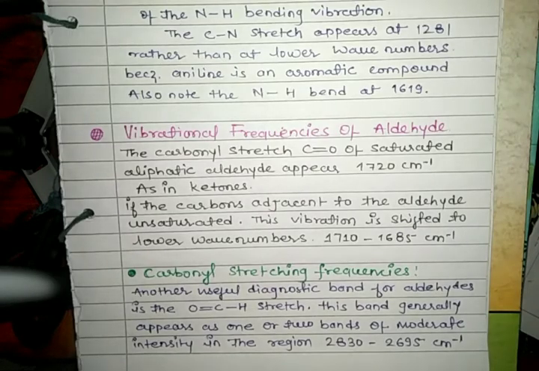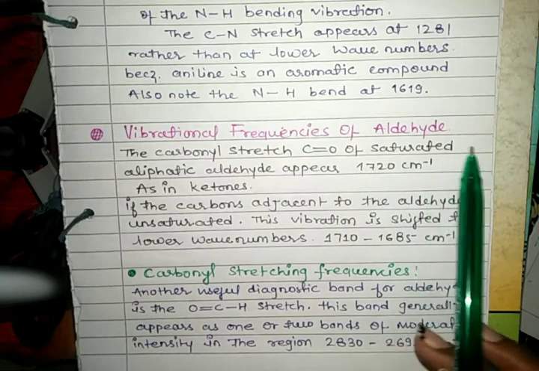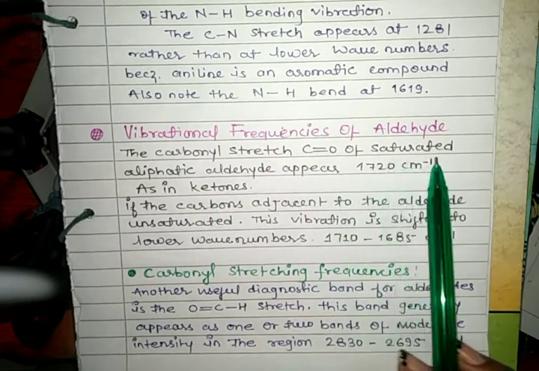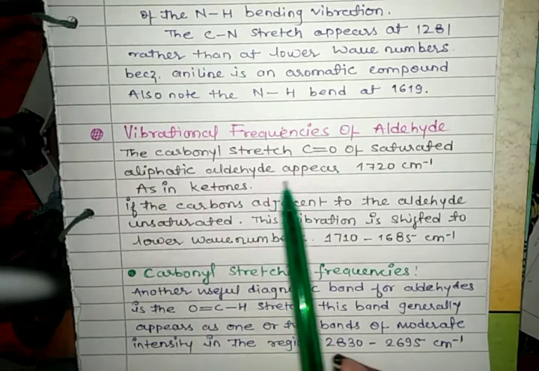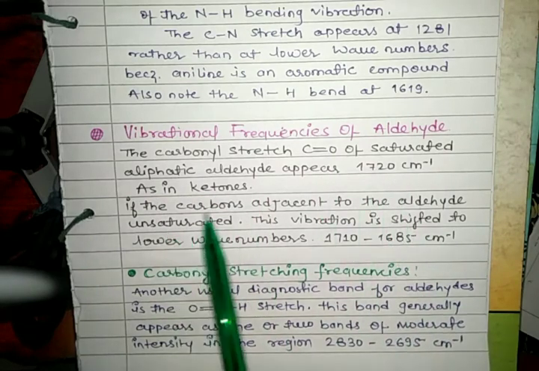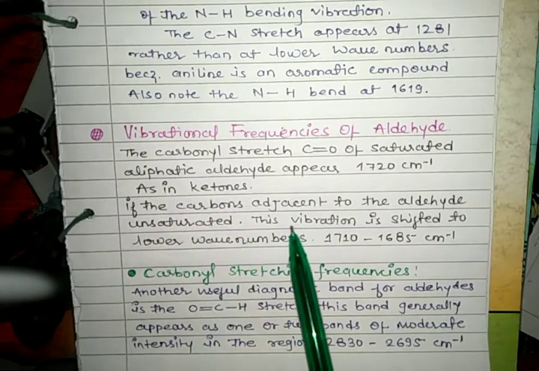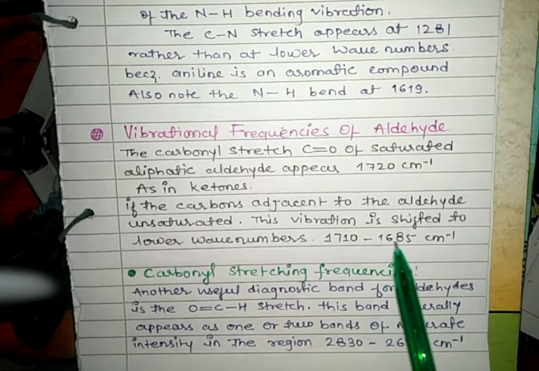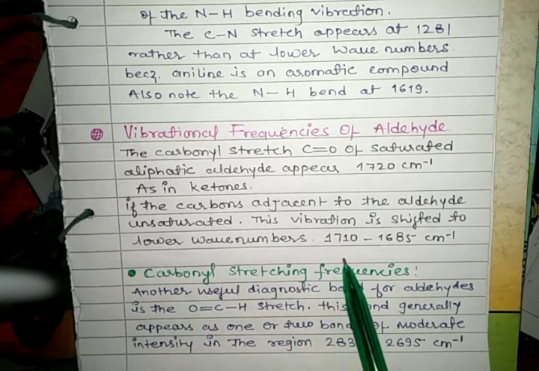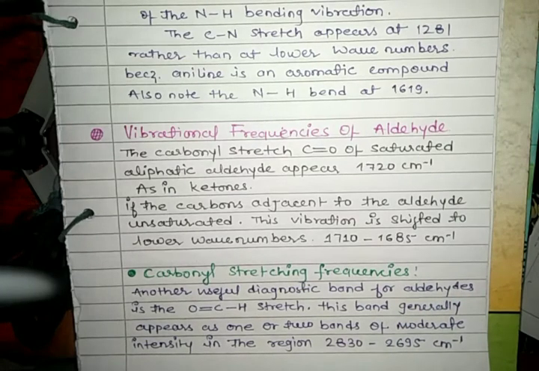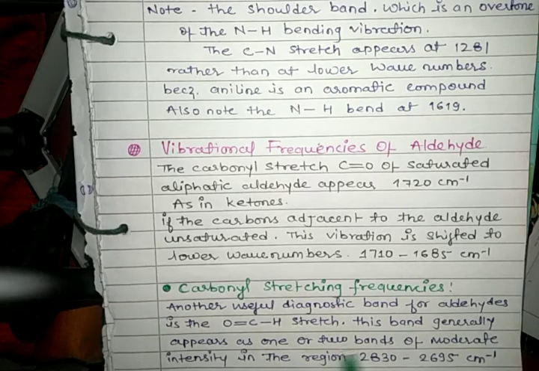Another topic, vibrational frequencies of aldehydes. The carbonyl stretch, C=O, of saturated aliphatic aldehydes appears at 1720 cm⁻¹, as in ketones. If the carbons adjacent to the aldehyde are unsaturated, this vibration is shifted to a lower wave number, 1710 to 1685 cm⁻¹. Another point, carbonyl stretching frequency.